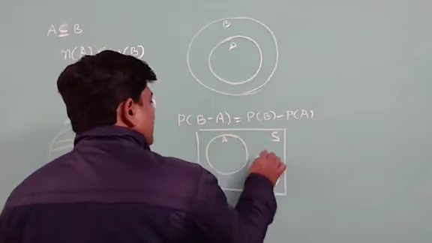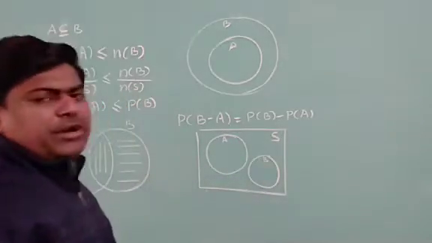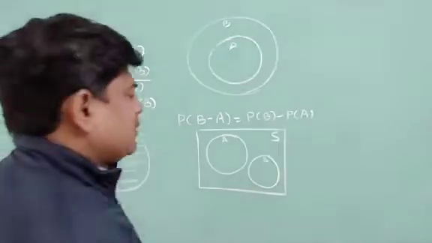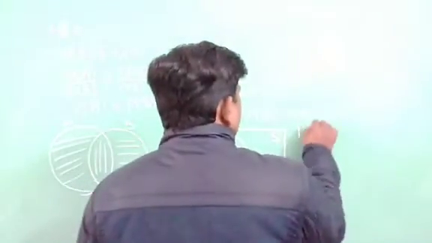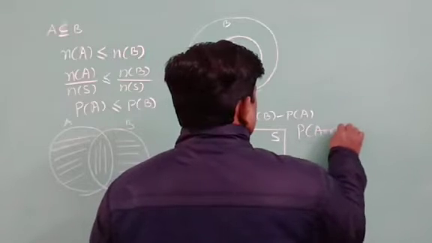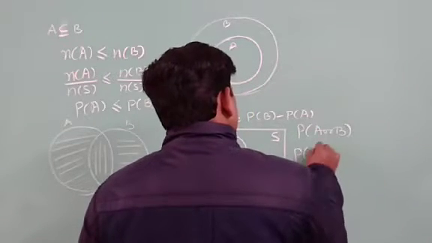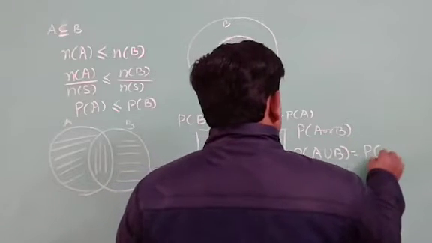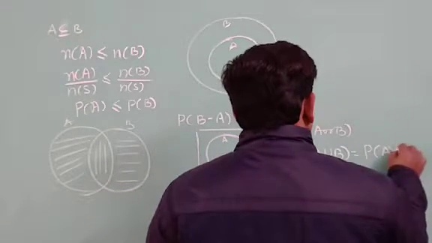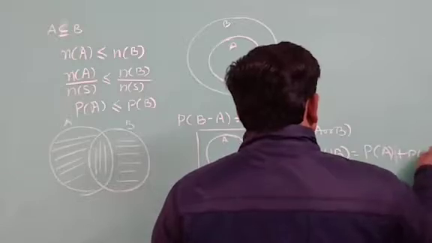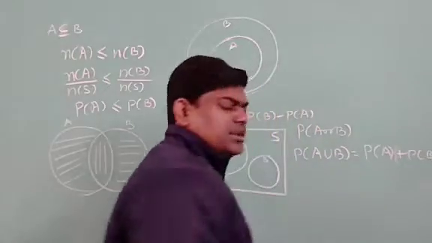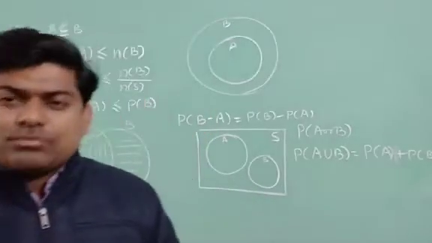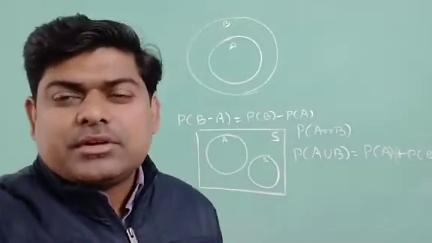We will not have any common element among them, and at that time if I want to write probability of A or B, meaning probability of A union B, it may be written as probability of A plus probability of B. The condition is that A and B both are exclusive.